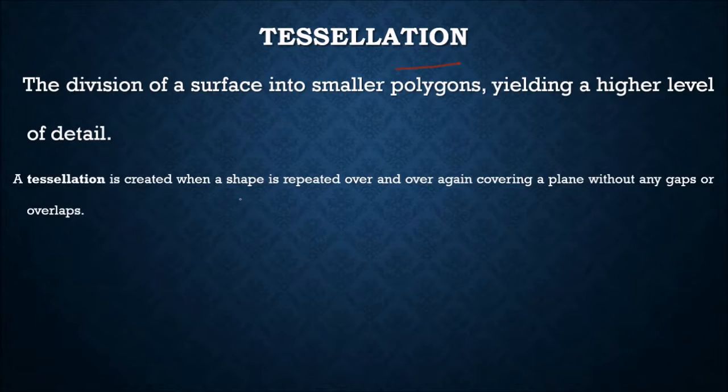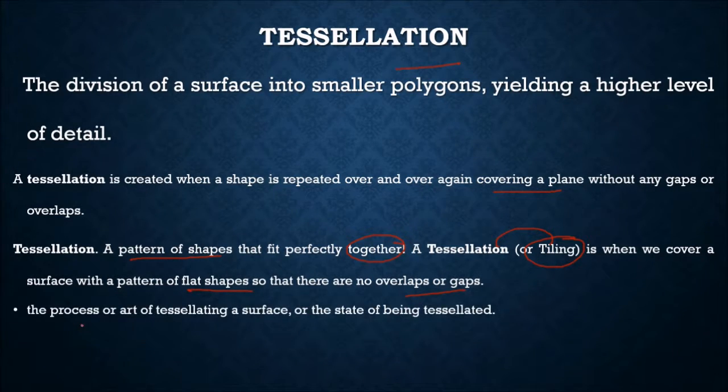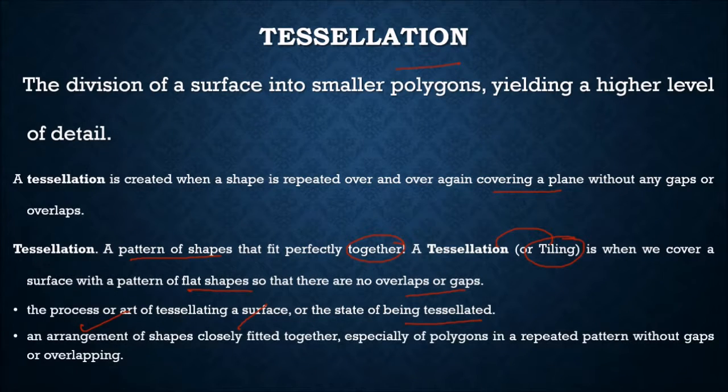A tessellation is created when a shape is repeated over and over again, covering a plane without any gaps or overlaps. A pattern of shapes that fit perfectly together. Tiling is when we cover a surface with a pattern of flat shapes so that there are no overlaps or gaps. This is the process or art of tessellating a surface, or the state of being tessellated. Also an arrangement of shapes closely fitted together like this, especially of polygons in a repeated pattern without gaps. So all these are of equal shape. I'm just drawing it for example.